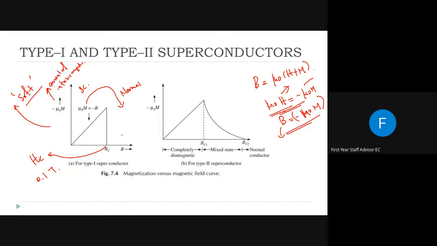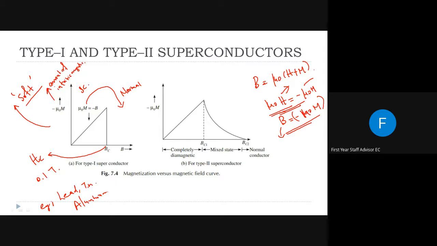We can decrease the intensity of the external field and reverse the normal material into the superconducting state. Examples of type 1 superconductors are lead, tin, aluminum, magnesium, all sorts of pure metals. Almost all pure metals belong to this group.